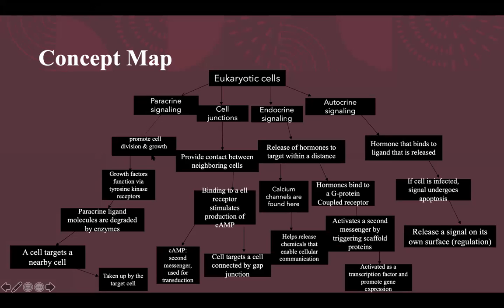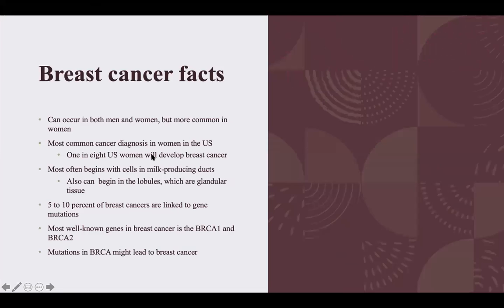Okay, so breast cancer facts. Cancer can occur in both men and women, but it is more common in women. 1 in 8 U.S. women will develop breast cancer. It is the most common cancer diagnosis in women in the United States. It most often begins with cells in milk-producing ducts. It can also begin in the lobules, which are glandular tissue. 5 to 10% of breast cancers are linked to gene mutations.